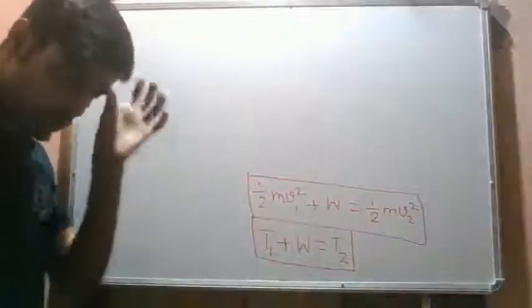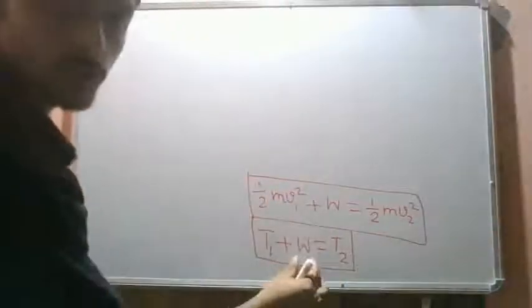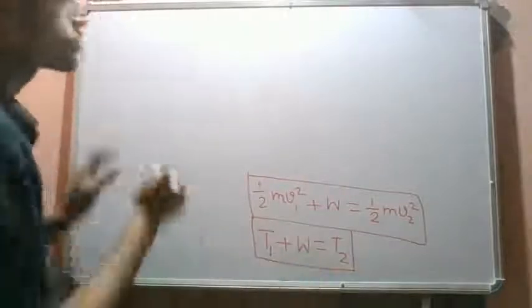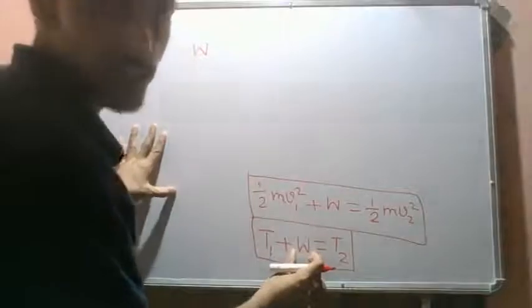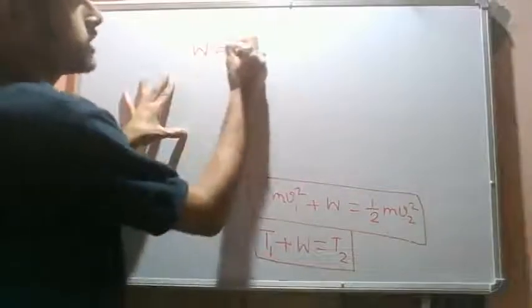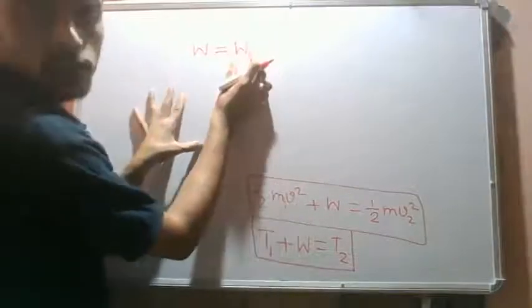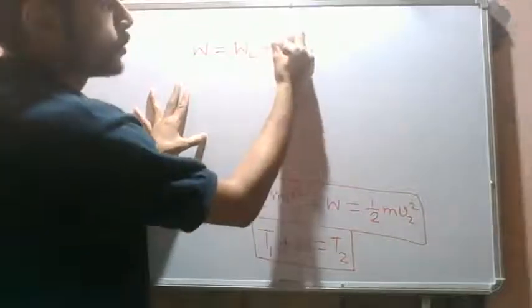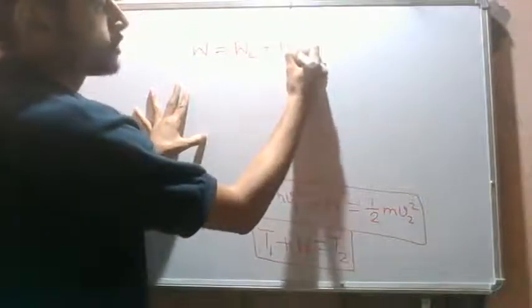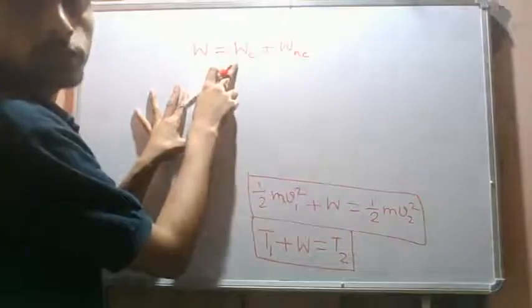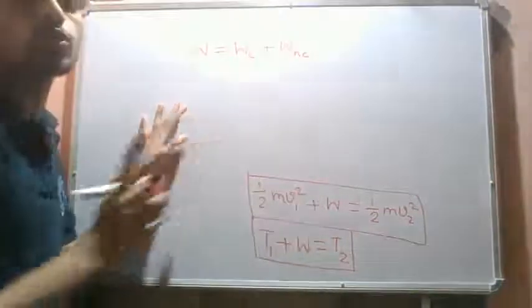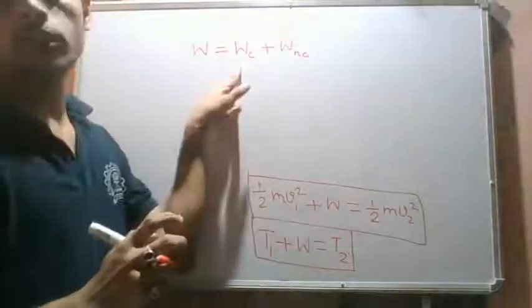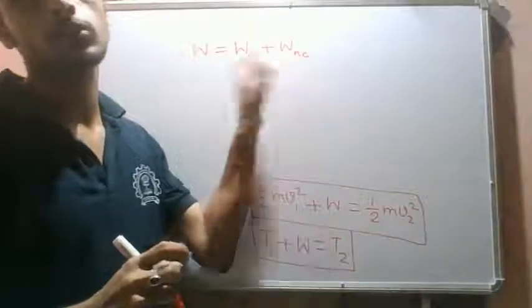Now let's see what we have in this work done. This is the work done by all external forces, right? This work done can be written as the work done due to conservative forces plus the work done due to non-conservative forces. So there are two types of work done: one due to conservative forces and the other due to non-conservative forces.